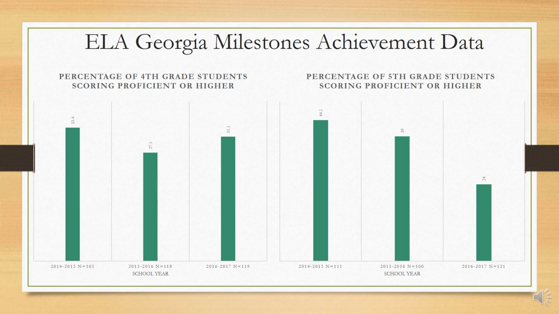Now comparing the fourth grade students with the fifth grade students scoring proficient or higher on the Georgia Milestones, the ELA portion, you can see those inconsistencies again. Fourth grade, the percentage of students is very inconsistent, but fifth grade, the percentage of students is actually decreasing. You can see a downward slope, and so that's showing us that it's decreasing.